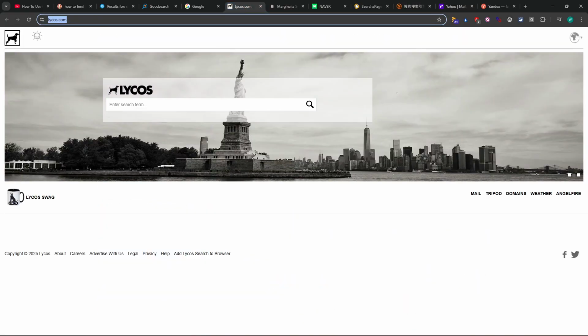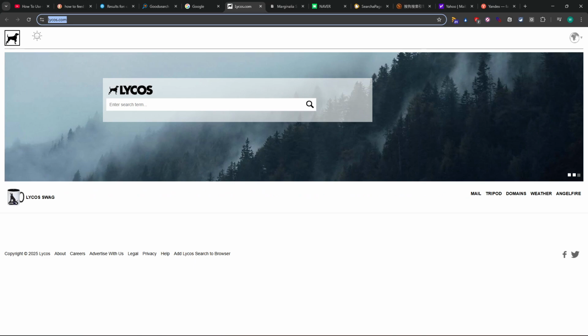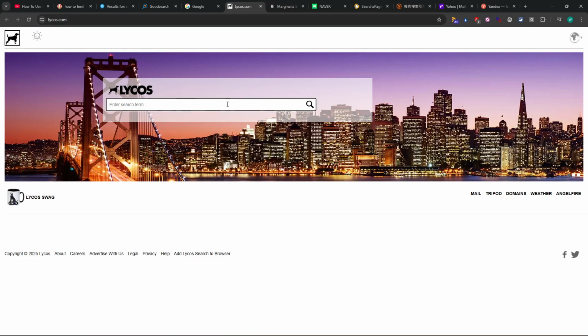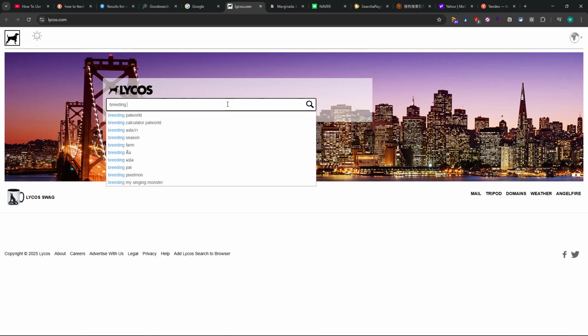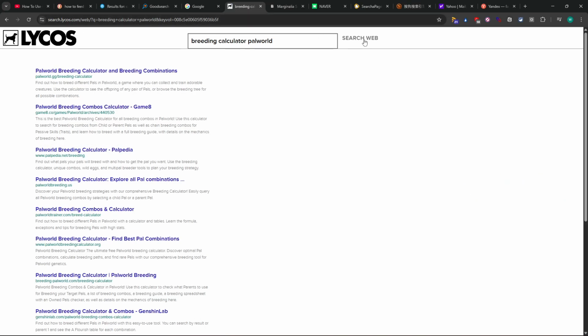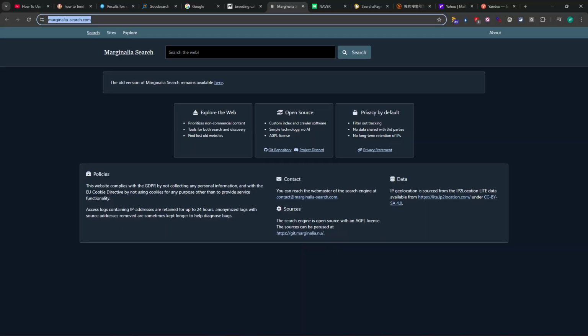And there is Lycos. So Lycos is one of the earlier web portal search engines. It comes even before 2000, like the 90s. And nowadays it functions more like a portal with various spaces, but still you can use it mostly to search a term. So if I type something like breeding calculator, if I type it here, we have an autofill. It's quite slow, especially for me, as I'm now based in Asia, so it will search and these are the links. So it's very simple. It's not one of the major players, and results may be more niche or differently ranked. Potentially good for alternative perspectives or non-mainstream indexing.